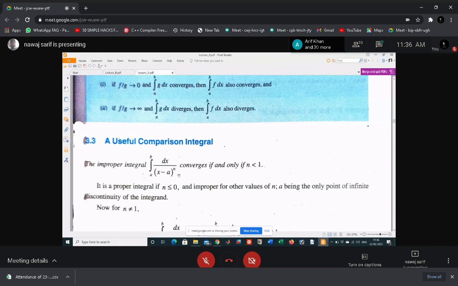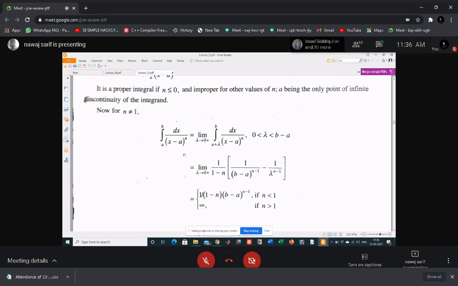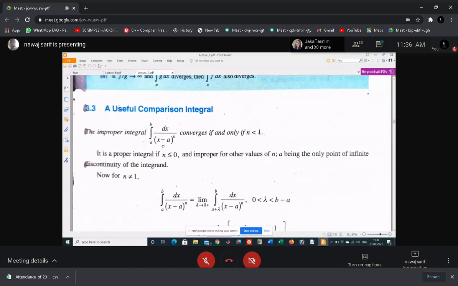So you have to just see what is in the factor, a or b, and what is n. If n is less than 1, then this integral is always convergent. The same property holds for b also. If this one is x minus b to the power n, then we can also say that this is convergent if n is less than 1.